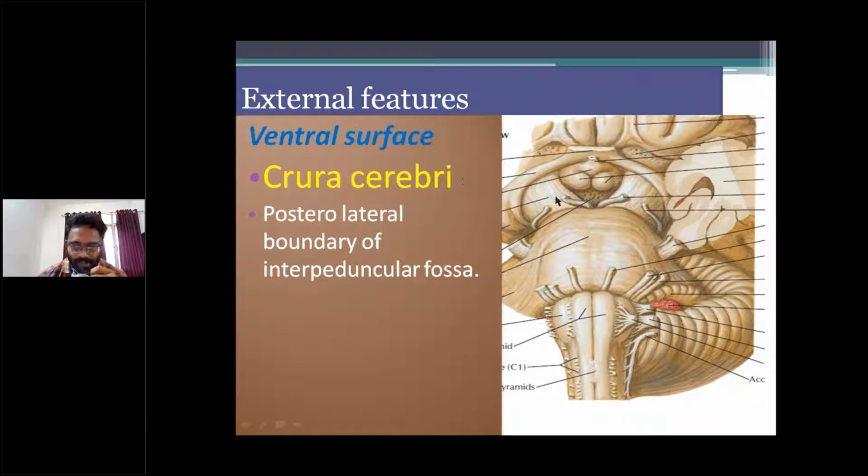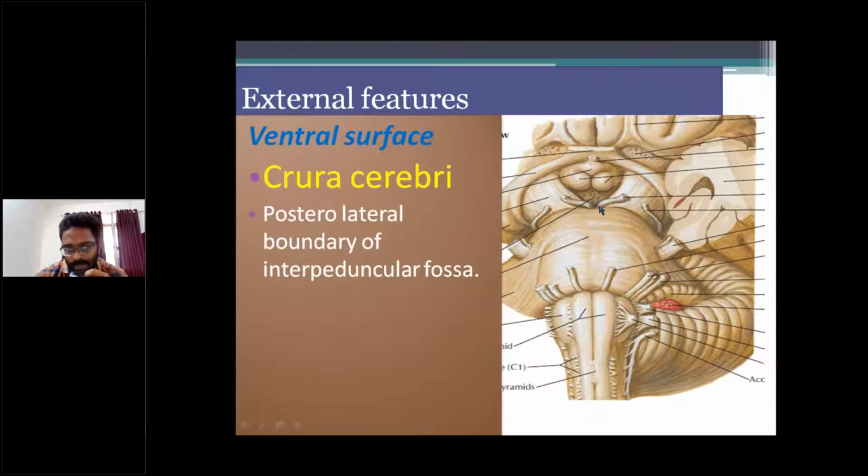The crus cerebri forms the posterolateral boundary of the interpeduncular fossa. Right? So this is a crus cerebri.